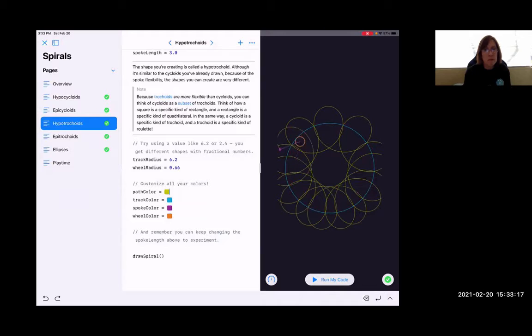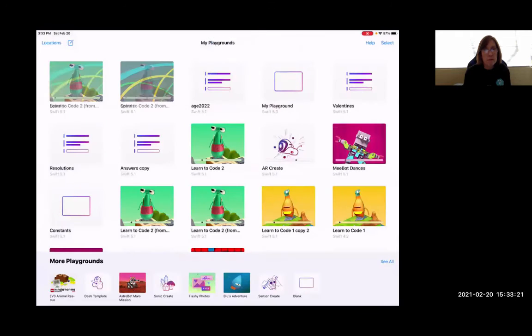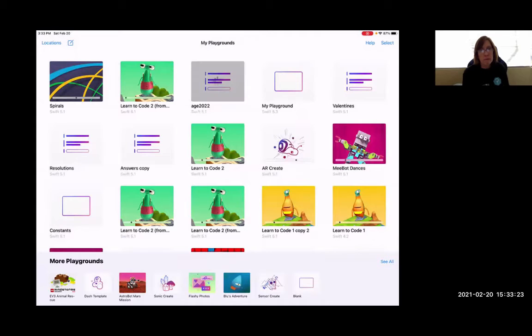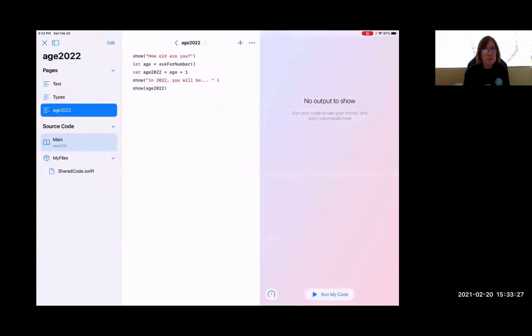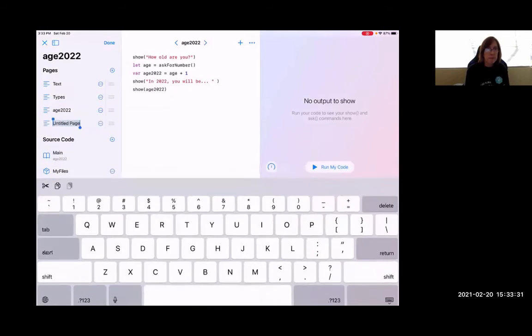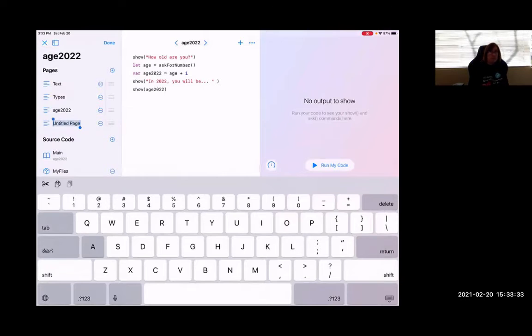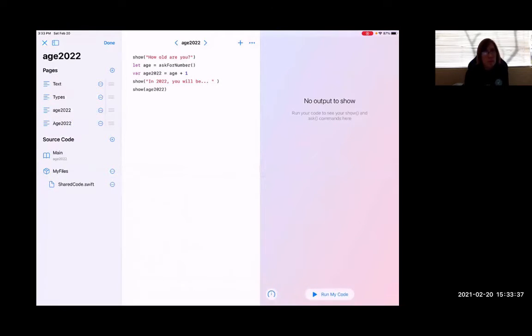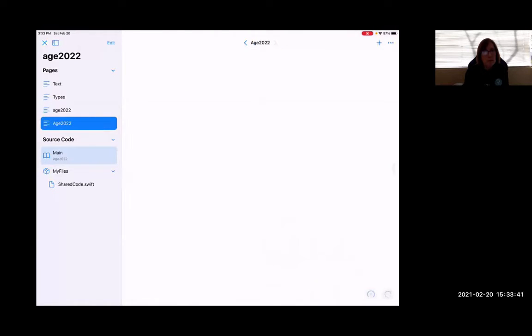Now, the third activity that comes in the book is telling us to go into a playground. I'm going to create a new page here. Okay, and we're going to see a different way for a variable to work.